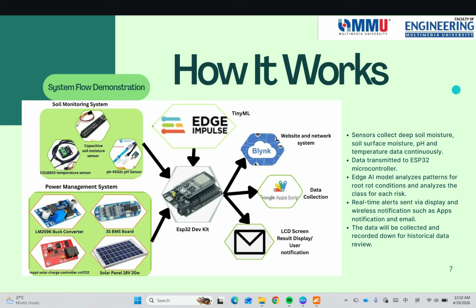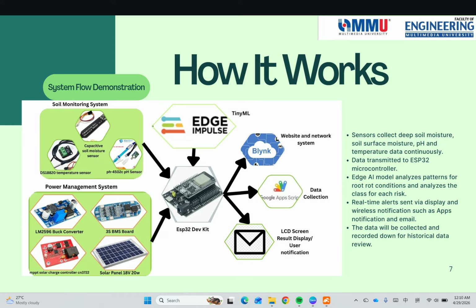Next is how the system works. The sensors continuously collect deep soil moisture, soil surface moisture, pH level, and temperature data. All of this is transmitted directly to the ESP32 microcontroller. Instead of trying to push this raw data to the cloud over a weak signal area, the ESP32 runs an edge AI model, specifically a quantized tiny machine learning model implemented directly on the device.